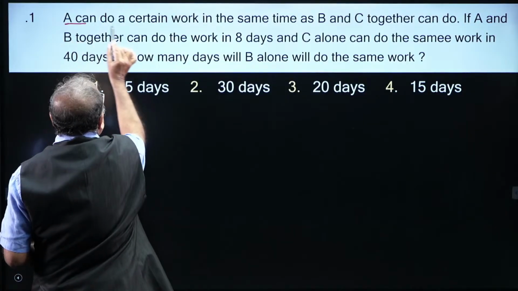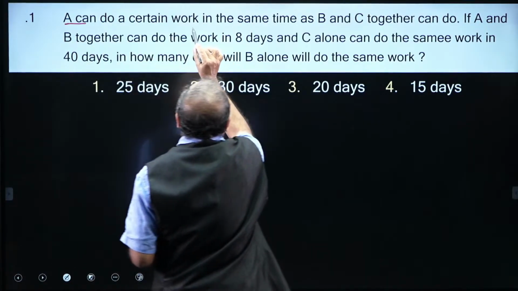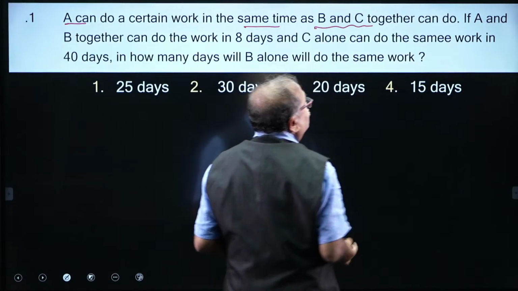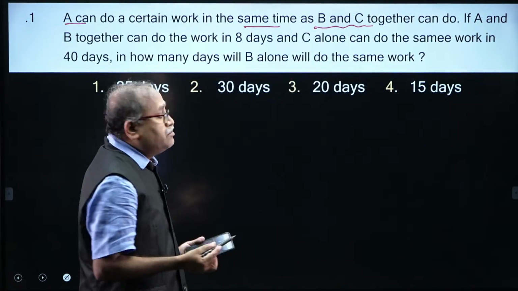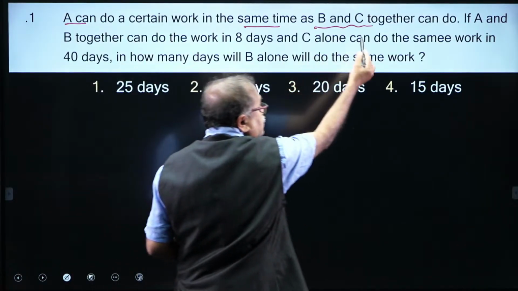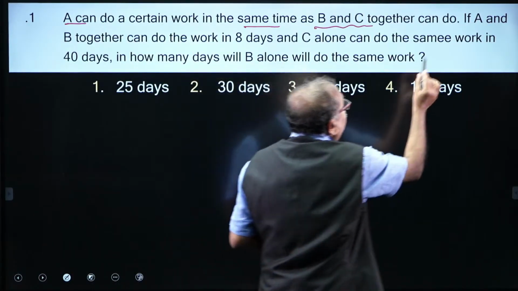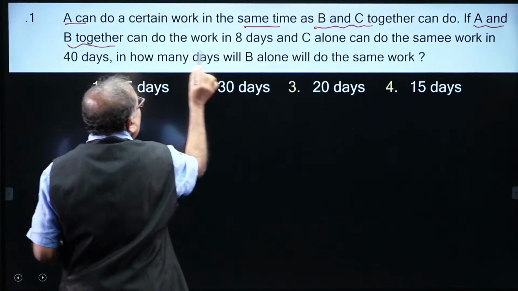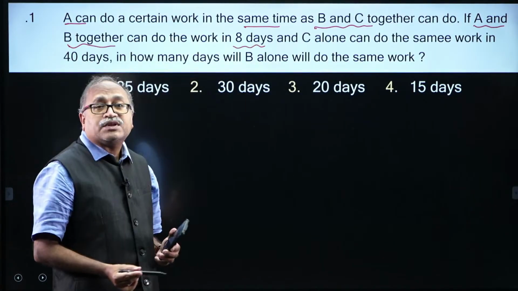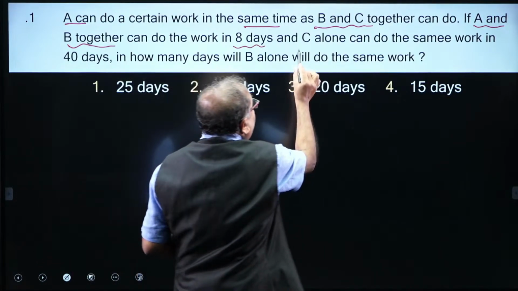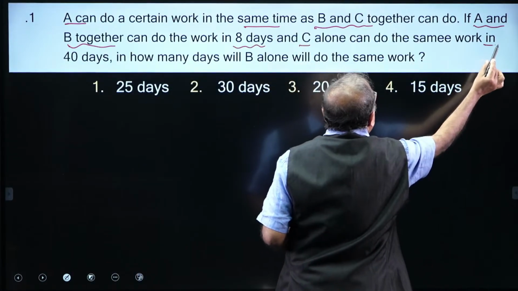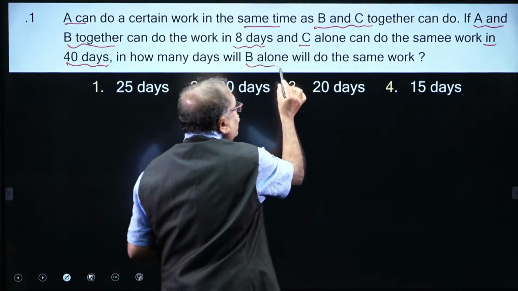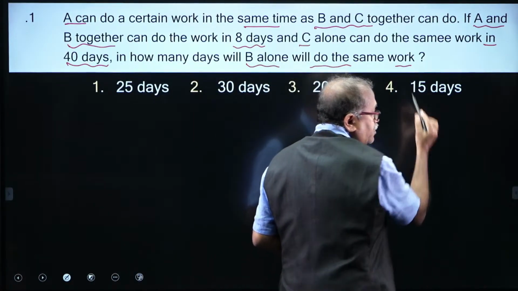A can do a piece of work in the same time as B and C together can do. So for time, A is the same as B plus C. If A and B together can do the work in 8 days, and C alone can complete the same work in 40 days, then in how many days will B alone do the same work?